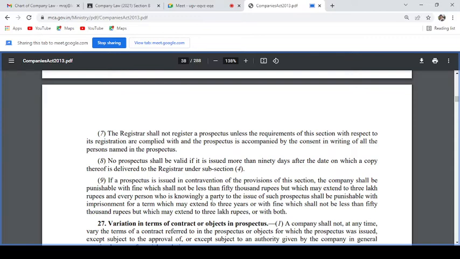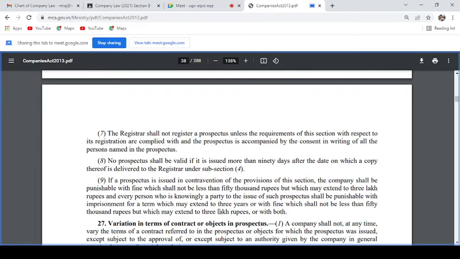And then in section 26 subsection 9, if the prospectus is issued in contravention of the provisions of this section, the company shall be punished with fine which shall not be less than 50,000 rupees, but which may extend to 3 lakh rupees.